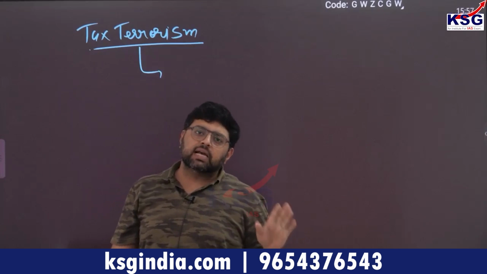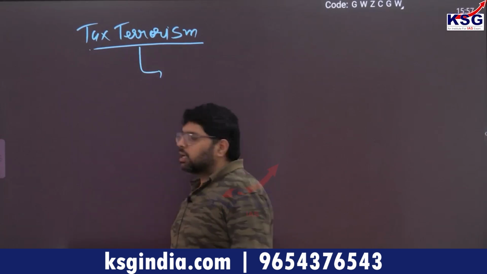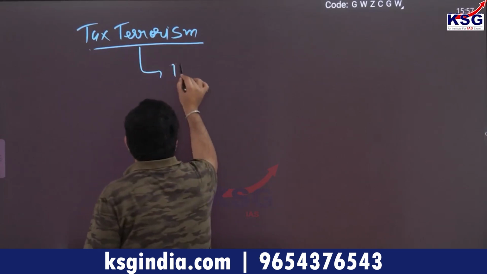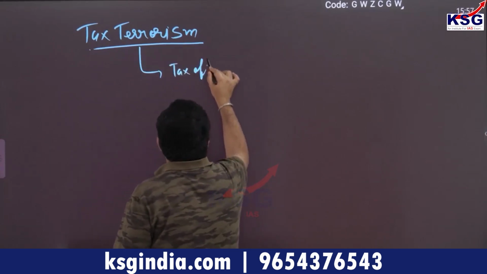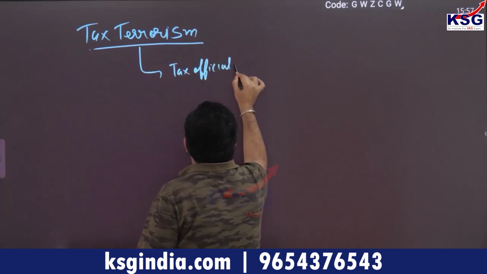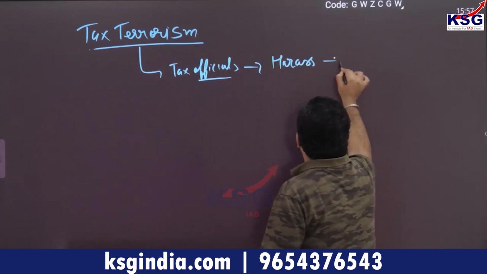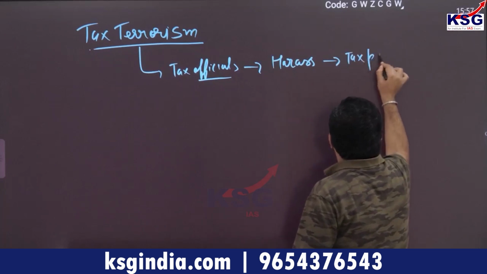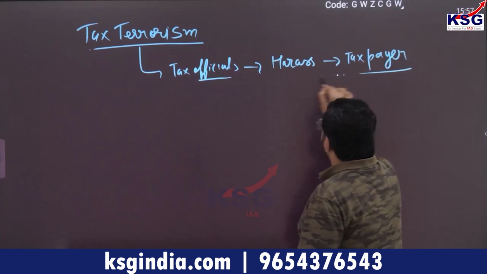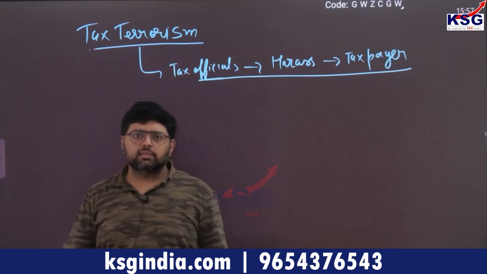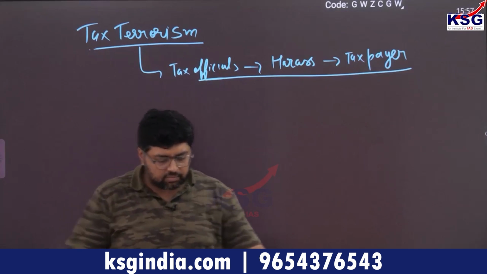This is called tax terrorism. When tax officials harass taxpayers, that situation is called tax terrorism. Clear?